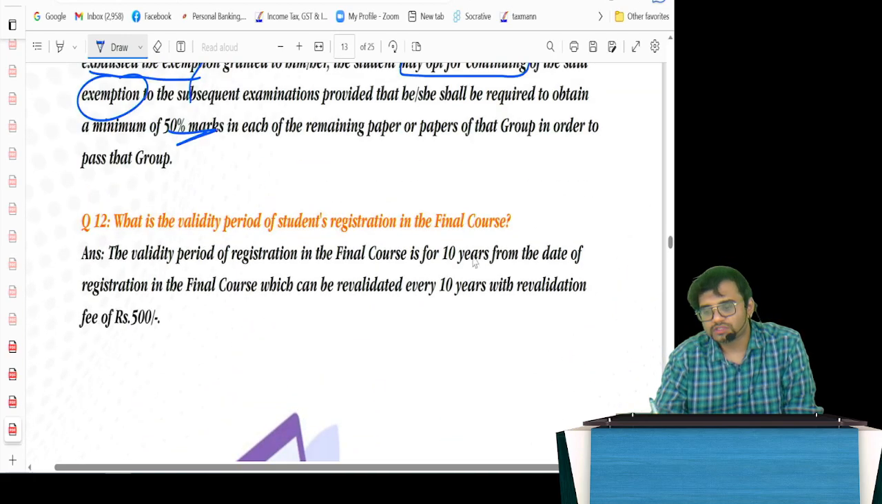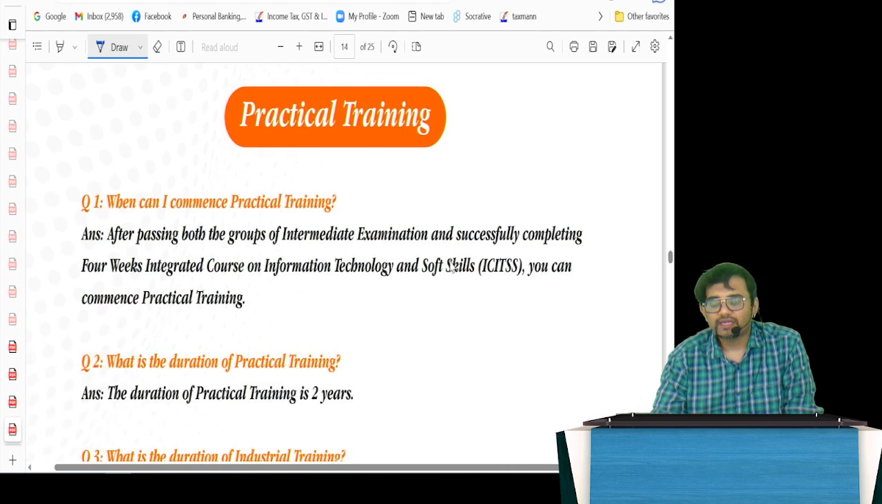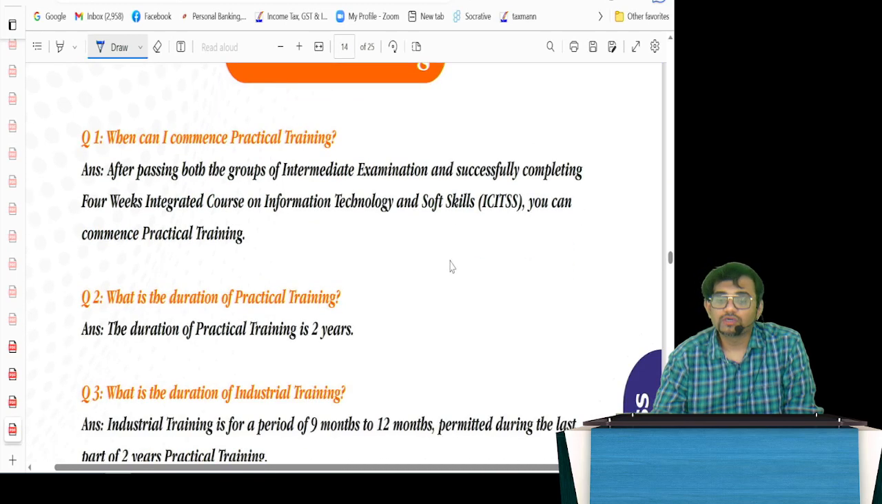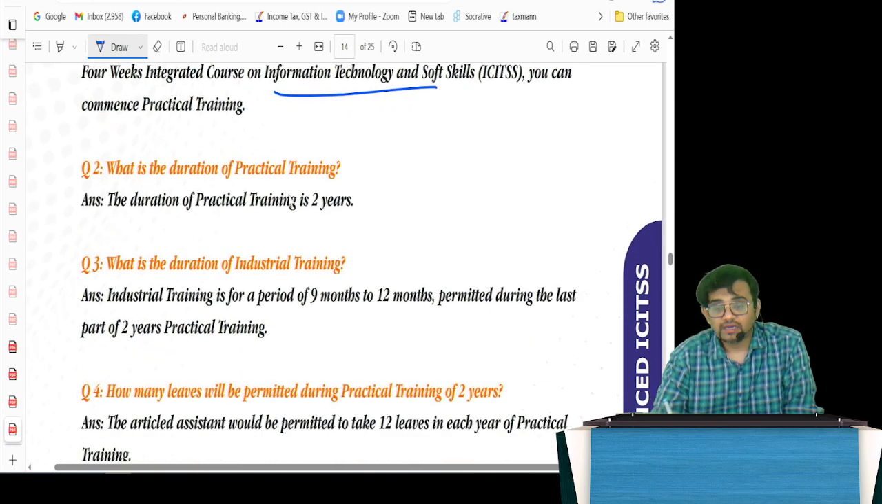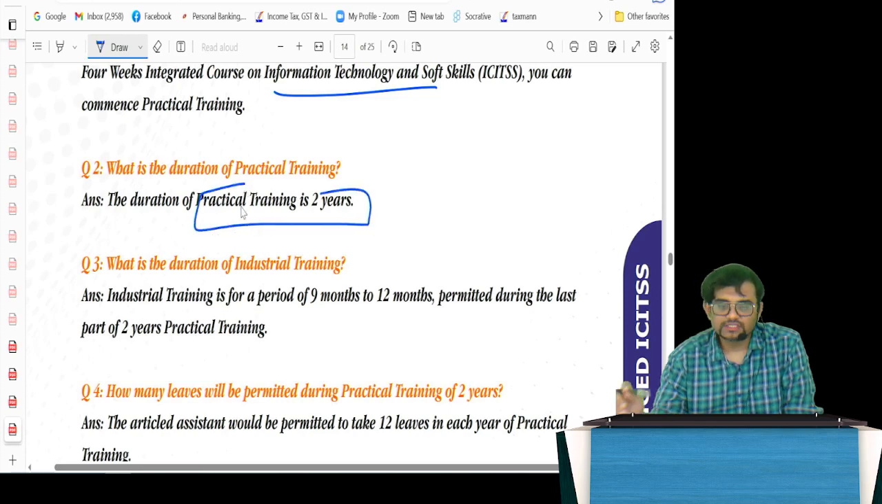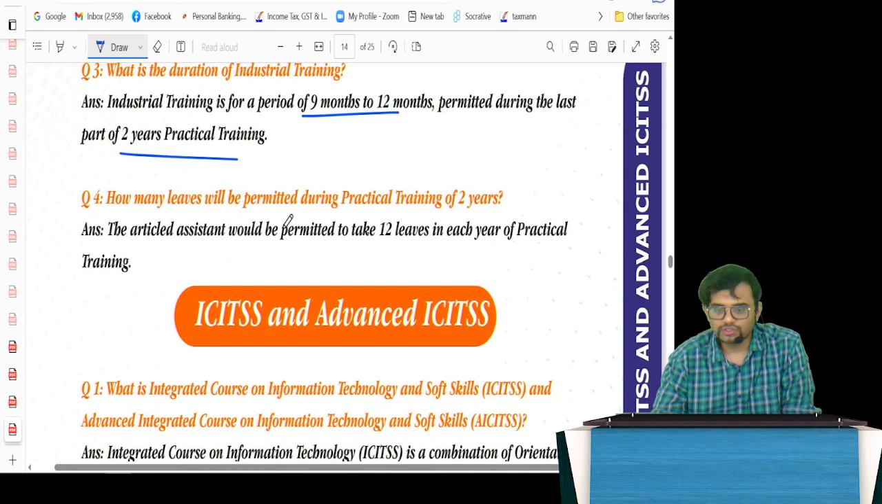So this course will be valid for 10 years once you register. After that there is a simple revalidation fee of 500 rupees, then you can go ahead. Practical training: after passing both the groups of the intermediate examination, you have to take up that soft skill training, ICITSS, they have said. Practical training, articleship, is for 2 years, my dear friends. And you can also do an industrial training if you want, that is for a period of 9 months to 12 months during the last part of the 2 years of practical training. You can do an industrial training also.